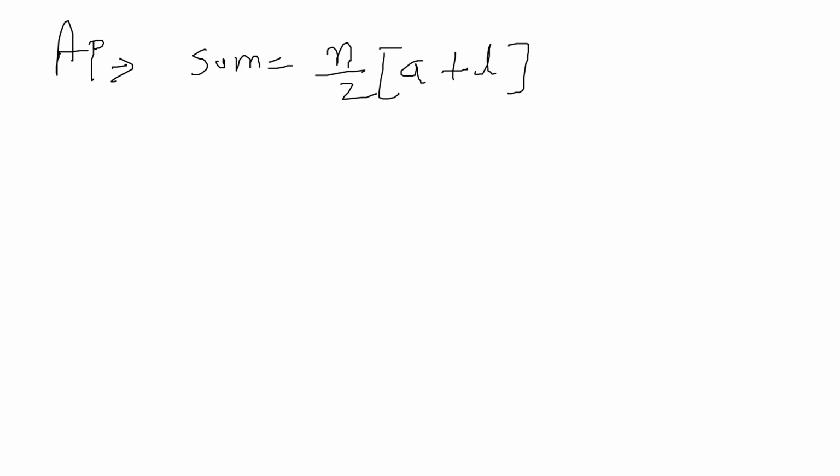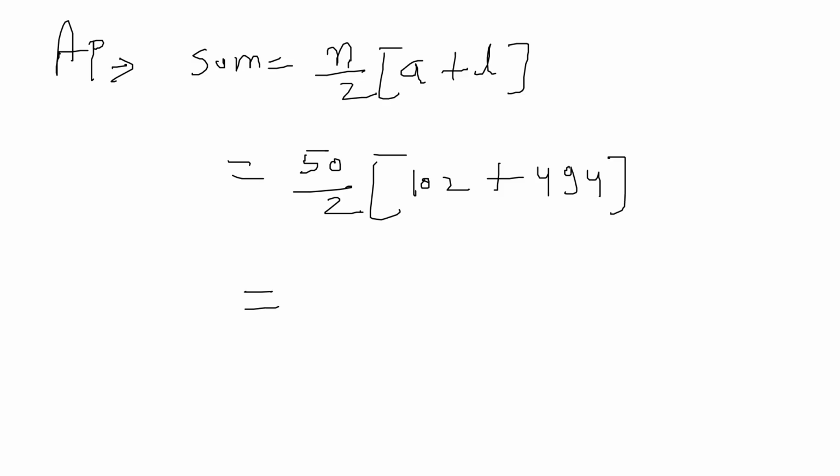As we know that it is an arithmetic progression, the sum is n divided by 2, where n is the total terms, times first term plus last term. So there are 50 terms in total. The first term is 102 and the last term is 494. After solving, we'll get 14,900. This is our answer.